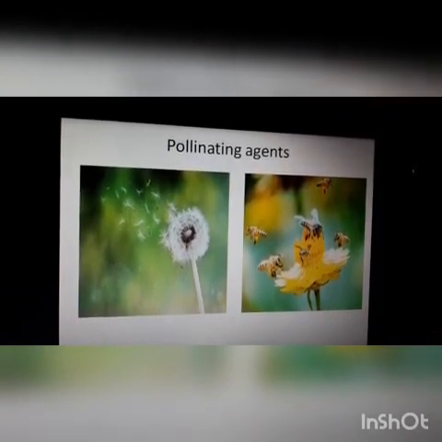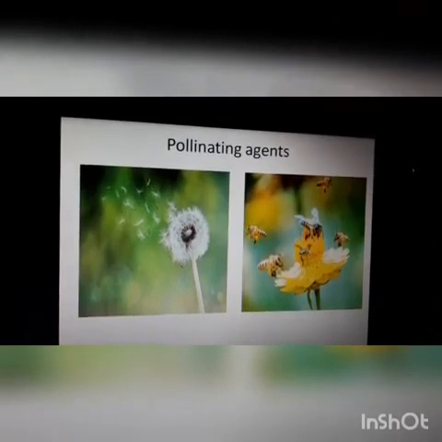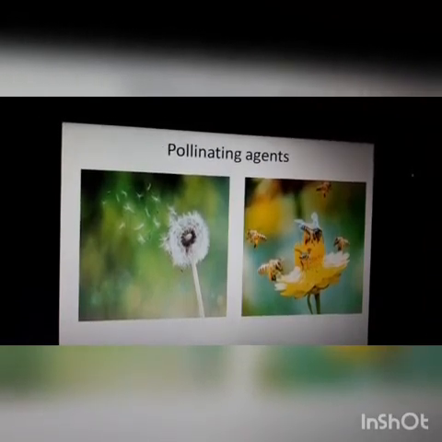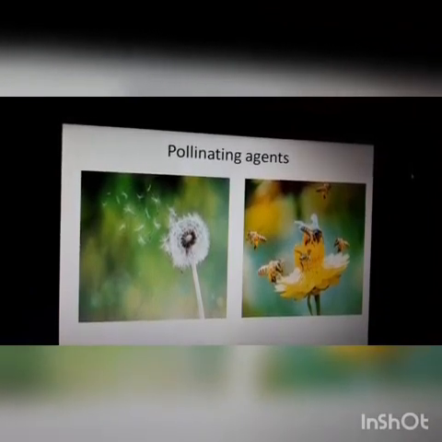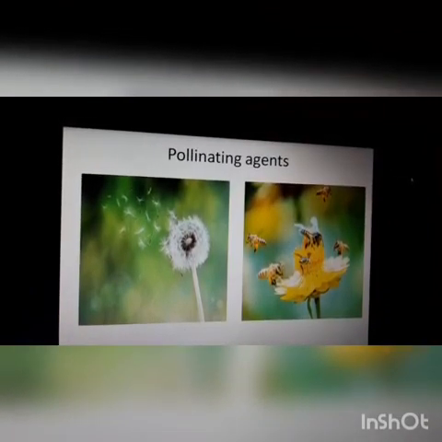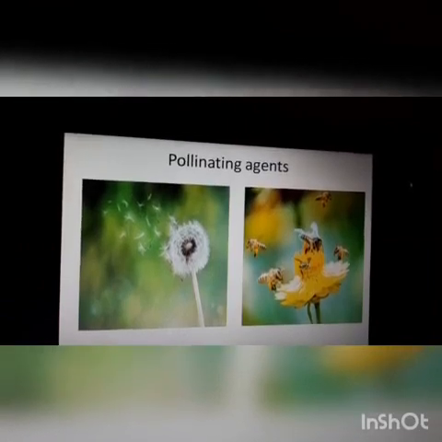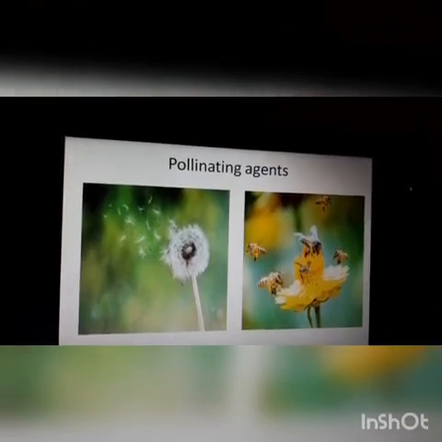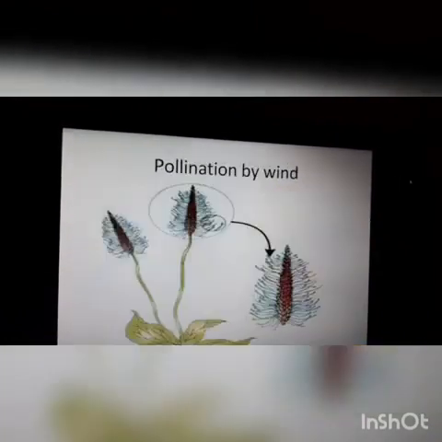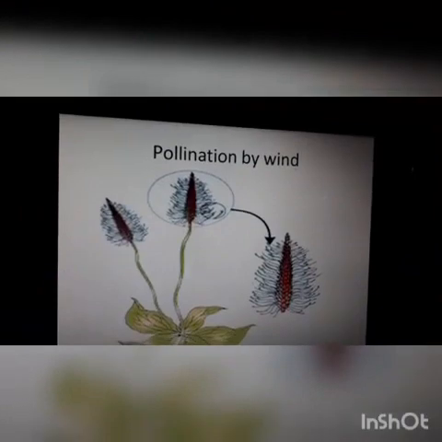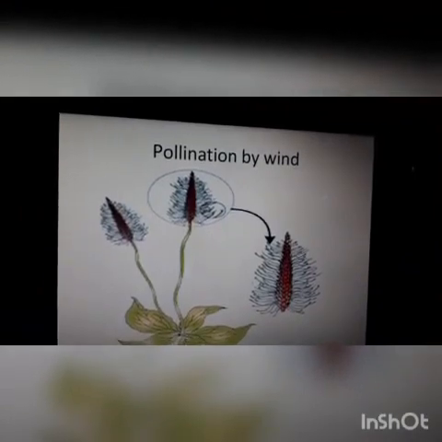That means in the case of abiotic agents, to compensate for these uncertainties and associated loss of pollen grains, the flowers produce enormous amount of pollen when compared to the number of ovules available for pollination. Clear? So we are starting with abiotic factor, wind, that means pollination by wind, or it is also known as